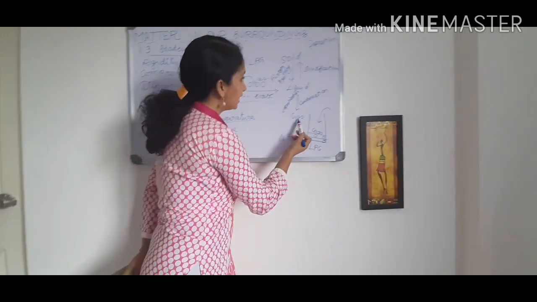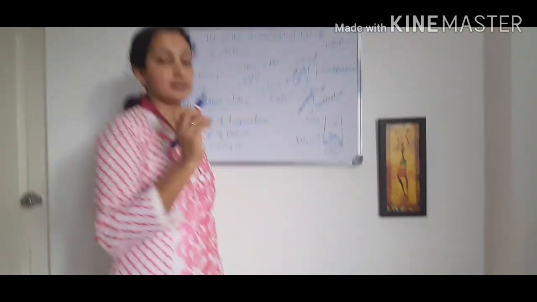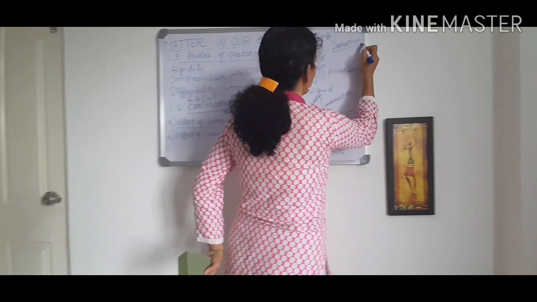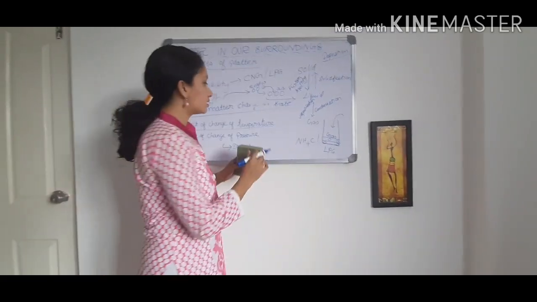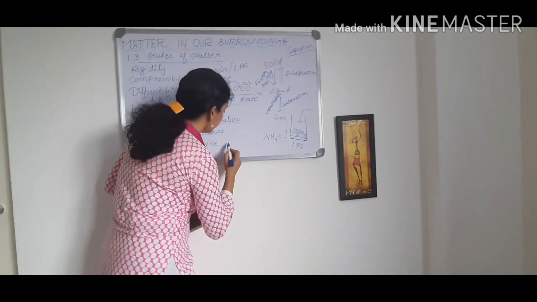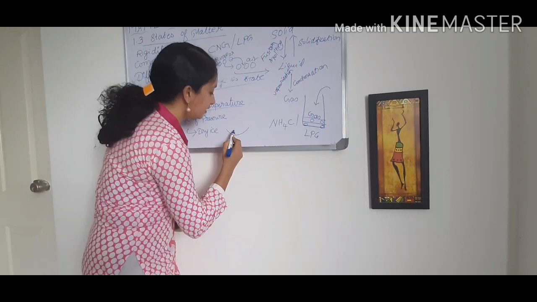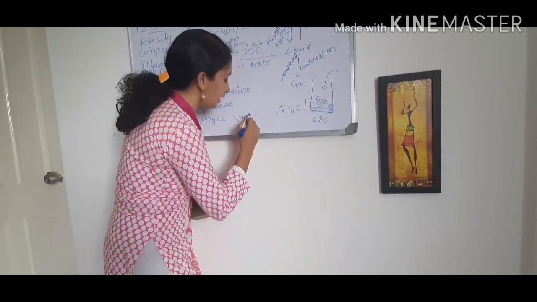And the gas back to solid without changing to liquid form, that is called desublimation, or we can call it deposition. So I can give an example for this. I am taking one china dish and filling the china dish with ammonium chloride, NH4Cl.